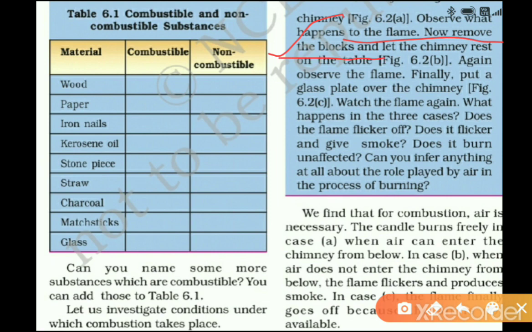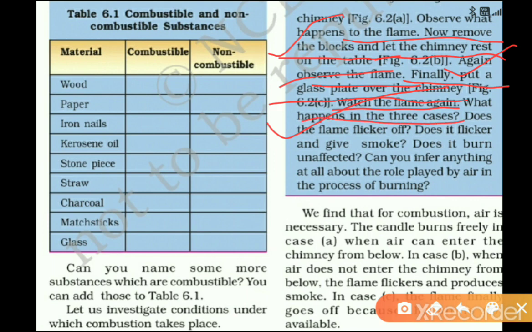Now, remove the blocks and let the chimney rest on the table. From setup A, you have to remove the wooden blocks from the bottom portion and leave the chimney resting on the table. Again, observe the flame. That will be your second observation. And then in the third case, finally put a glass plate over the chimney. It will cover the upper portion of the chimney. Watch the flame again. It will be your third observation. What happens in the three cases? Does the flame flicker off?